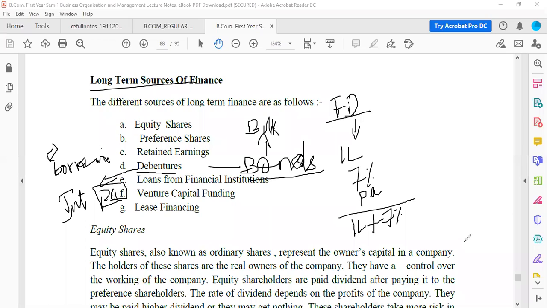Now, you don't want to take it out after 1 year. You want to continue. The second year also you will keep it, you will renew it. What will happen in the second year is, in FD, the investment will not be 1 lakh, but 1 lakh plus 7%. This amount will be invested as FD, and on this you will get 7% for the second year. So now how much will you get? 1 lakh plus 14% will be the amount.